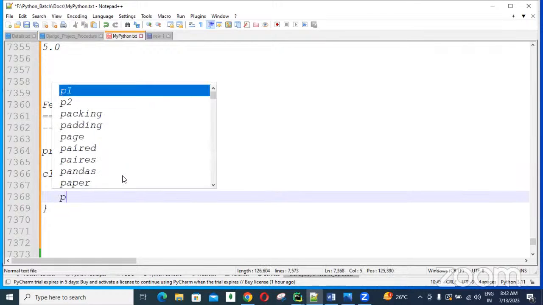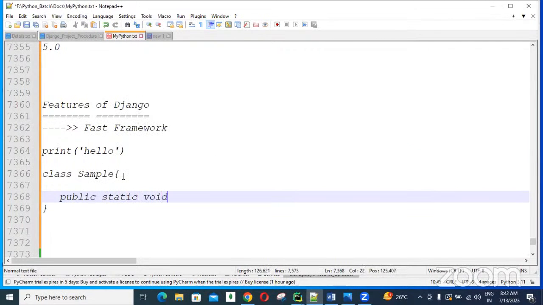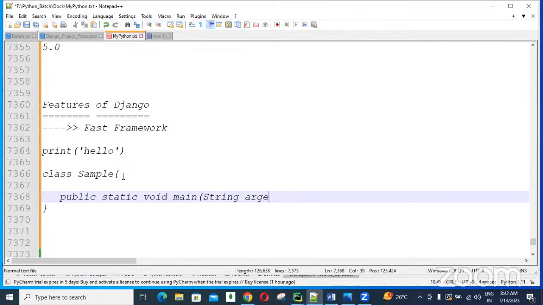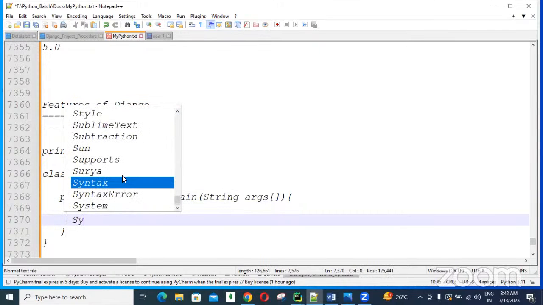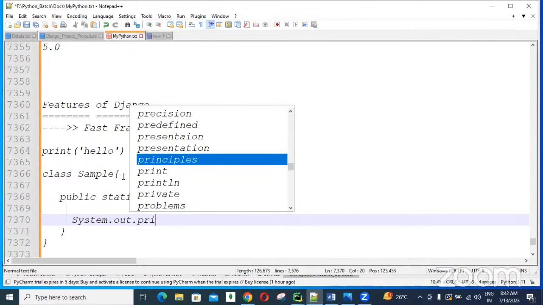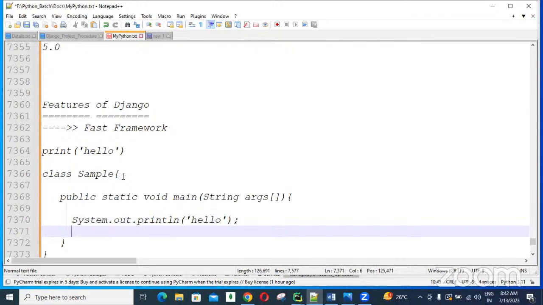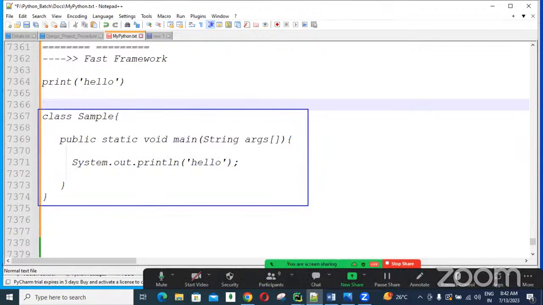And here public static void main is a method, String args, again curly brace. Next we write System.out.println of hello message and a semicolon is also required.